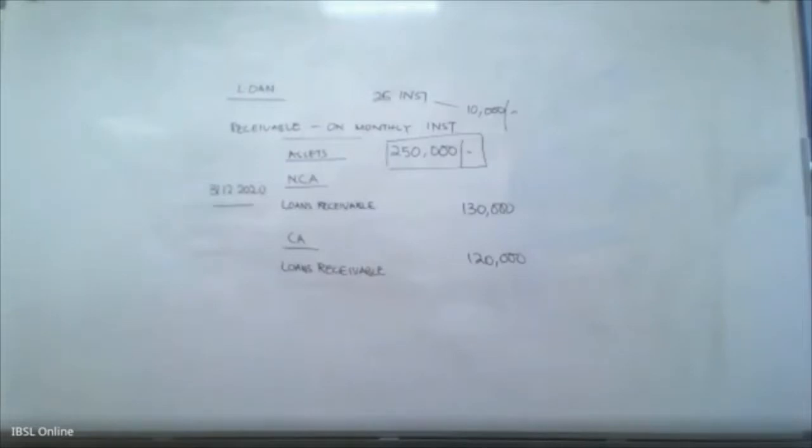I hope this is clear. Better for you all to take it as an illustration. Take it as an example and note it down, because this is how you should look at companies' financial statements, how they are presented. So please take down.